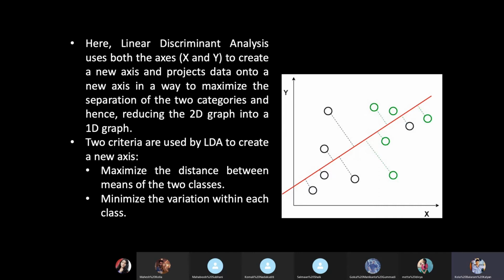between the two classes. Calculate the mean of the black points and calculate the mean of the green points. There must be a maximum distance between the two means, so that all the black will come to one side and all the green will stay on the other side.